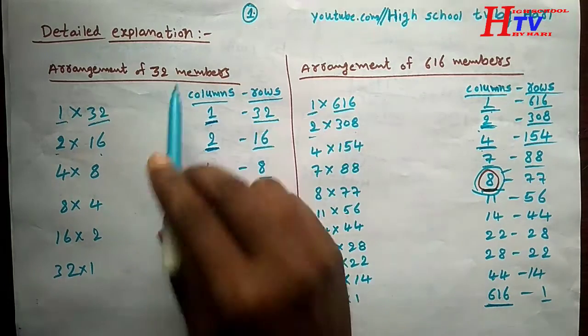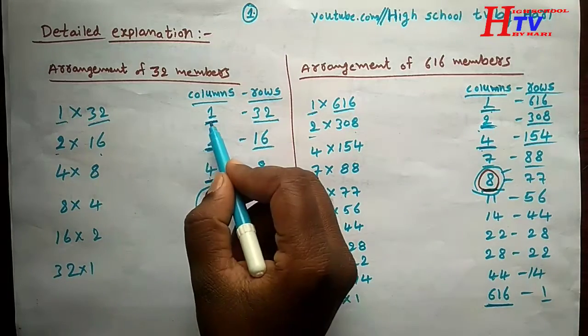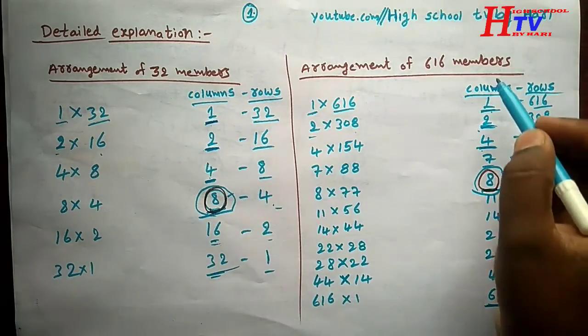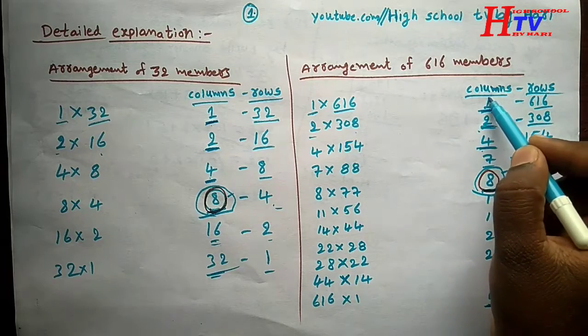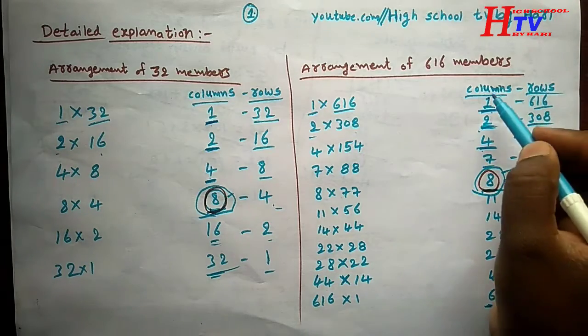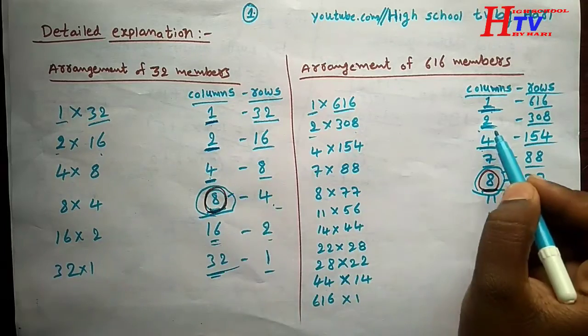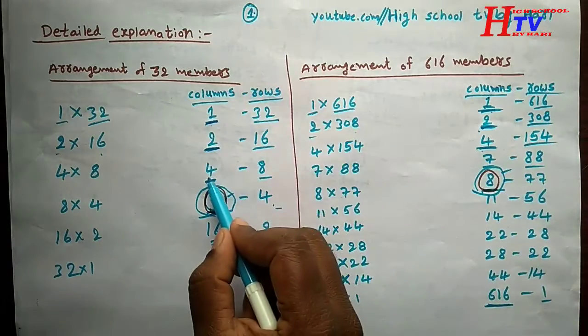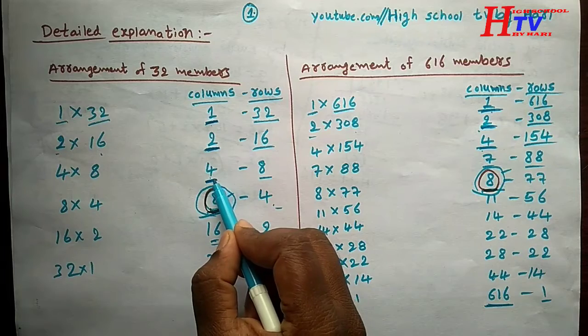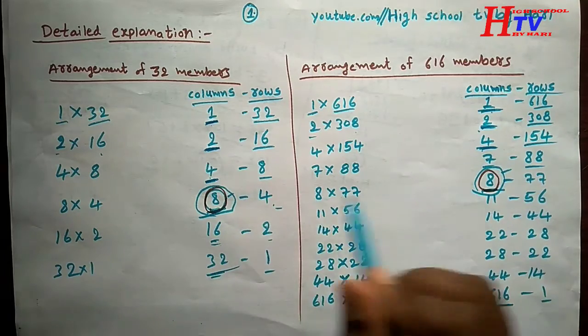We can arrange 32 persons as 1 column. Here also we can arrange these 616 members in one column, and it can be arranged in two columns, and it can be arranged taking four columns.